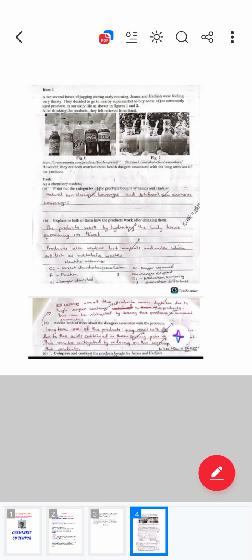Relieved from thirst. Which can make someone get relieved from thirst, alcoholic or non-alcoholic? Basically, it is non-alcoholic. It is a non-alcoholic beverage.